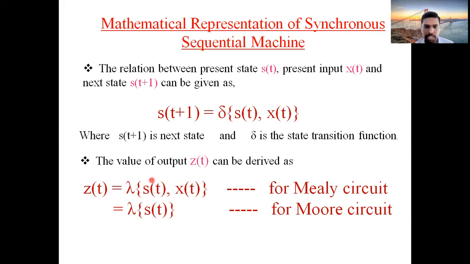See here, S of t is the present state, X of t is the input. So the present state as well as inputs, these two are responsible for the output in a Mealy machine. But only the present state is responsible for the output in a Moore machine. That's why Z of t equals lambda of S of t comma X of t is the condition for the Mealy circuit, and only S of t for the Moore circuit. So the mathematical representation of this sequential circuit is very important.